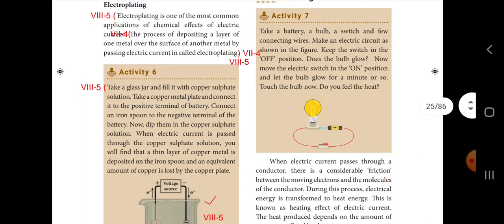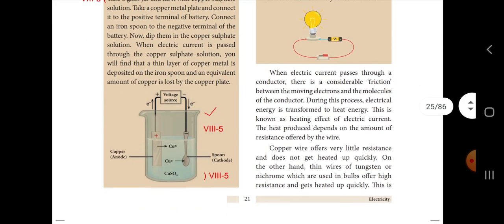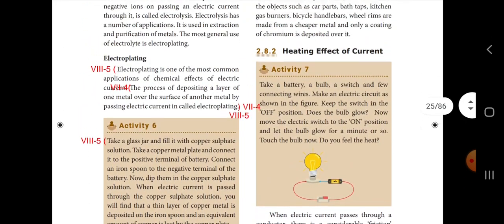So take a glass jar and fill it with a copper sulfate solution. Take a copper metal plate and connect it to the positive terminal of the battery. Connect an iron spoon to the negative terminal of the battery. Now dip them in the copper sulfate solution. When electric current is passed through the copper sulfate solution, you will find that a thin layer of copper metal is deposited on the iron spoon and an equivalent amount of copper is lost by the copper plate. So this is an activity.